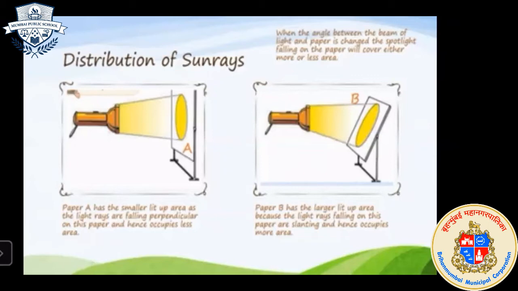Okay. And why are the sun rays perpendicular or slanting? It is because of the spherical shape of the earth, not a plane area. So you have to remember two concepts. One is the rays being perpendicular or slanting, because we are dealing with the spherical shape of the earth. Okay, that is one. Next question.